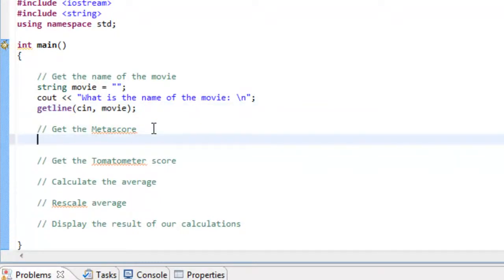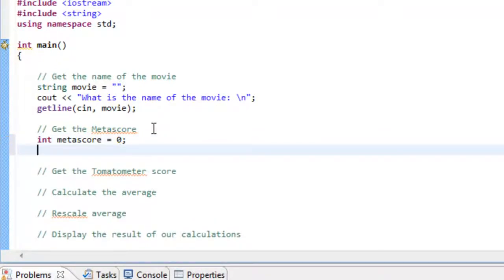So the metascore is going to be an integer value. So we'll just declare an integer variable, int, and we'll say metascore is the name of the variable, and we'll initialize that to 0. And then we'll have some output to the user. So cout and then the insertion operator.